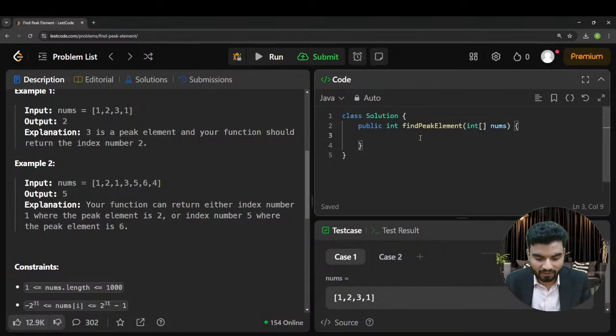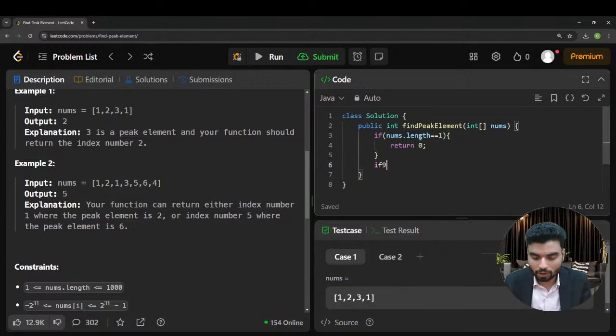So what we'll do is that we have already thought of a few cases. Like if nums.length is 1, which means we have a single element, then what should be the peak? The zero index, because a single element has an index at 0.